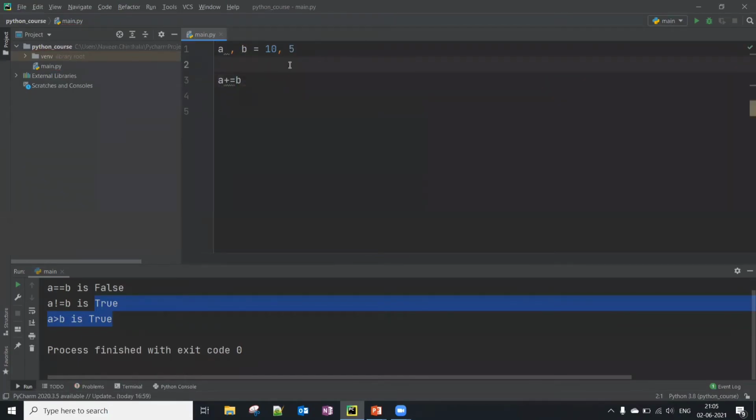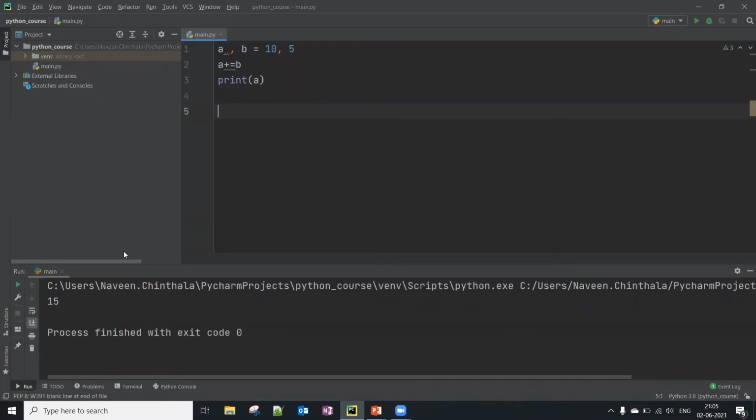Okay, so what happens here? And let me print A. Okay, so see, it's already printed 15. So what it is doing internally is A equals to A plus B. This is what it is doing. Nothing but it will add the right-hand value to the left variable and assign the value to it: A equals to A plus B. In short, you can say A plus equals to B.